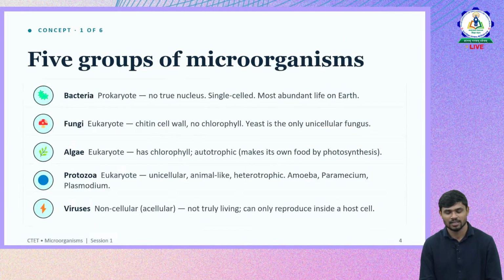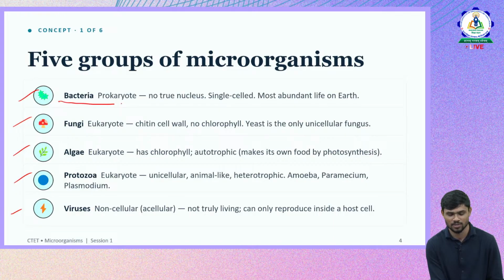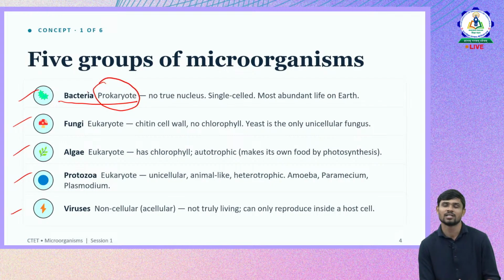So first let us classify and understand the different microorganisms that are present around us. There are totally 5 types. These are the different microorganisms, how they are different and what is their role. Let us understand. The first and foremost type is bacteria. Bacteria is prokaryotic in nature. So we need to understand the structural differences between the microorganisms to understand the different types.